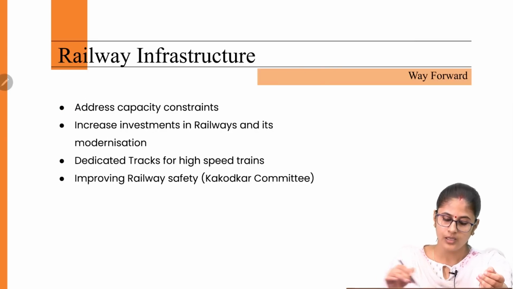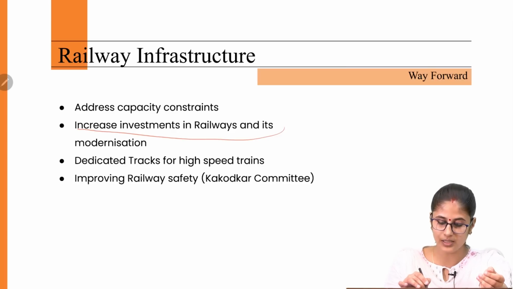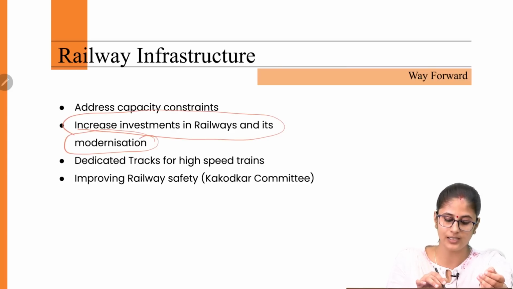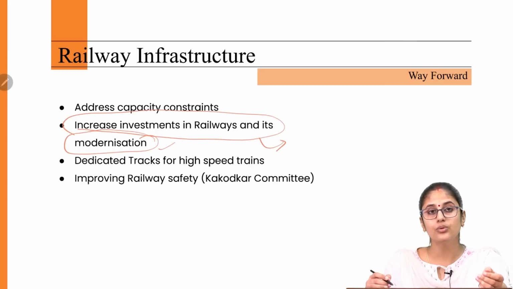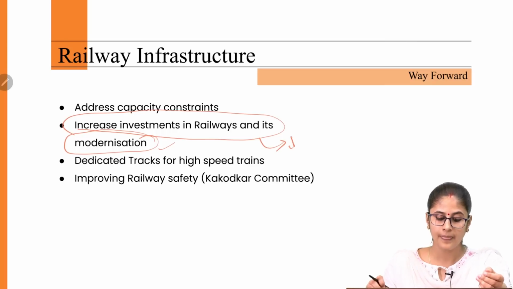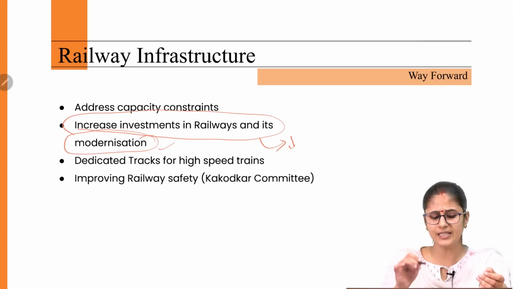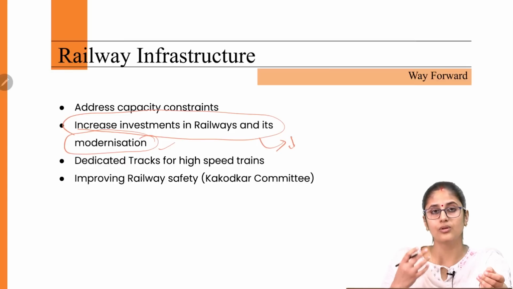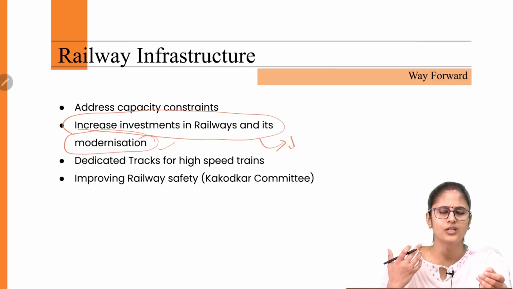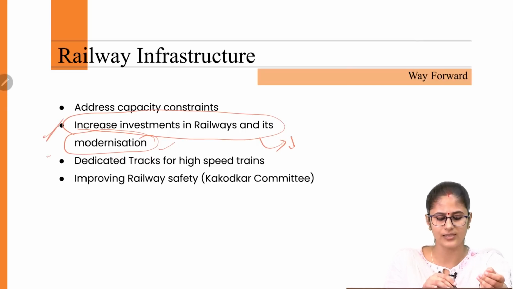Then we need to increase the investment in the railways as well as its modernization. So this we need to do in order to reduce the railway accidents that we are witnessing, and we basically need to increase the investment. In this regard the government needs to come up with certain schemes, or it should come up with certain incentivization so that the private sector could come and invest in the railways as well as in the modernization of railways.